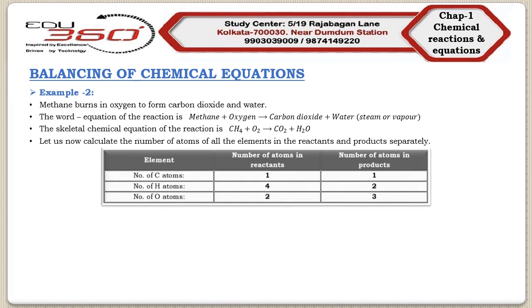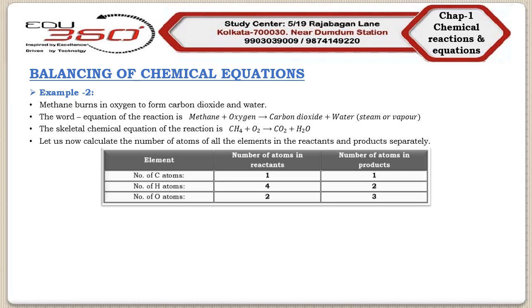So again consider this table. Now if we consider this table, then we will find that the number of carbon atoms on both sides of the equation is same, that is 1. But the number of hydrogen atoms on the left hand side of the equation is 4, while there are 2 hydrogen atoms on the right hand side of the equation. Similarly, there are 2 oxygen atoms on the left hand side of the equation, whereas there are 3 oxygen atoms on the right hand side.